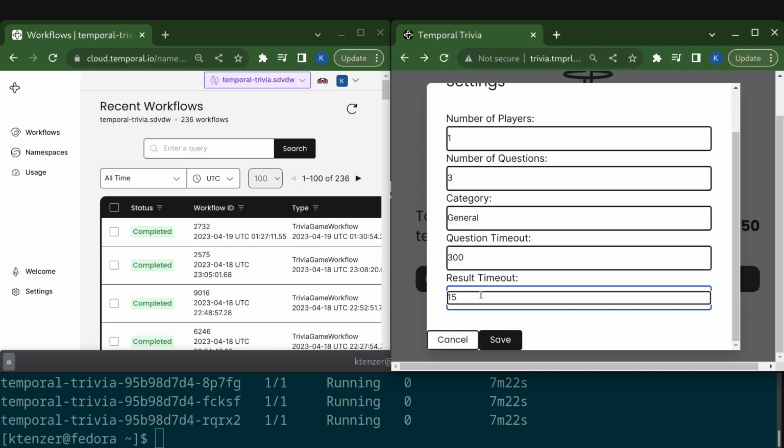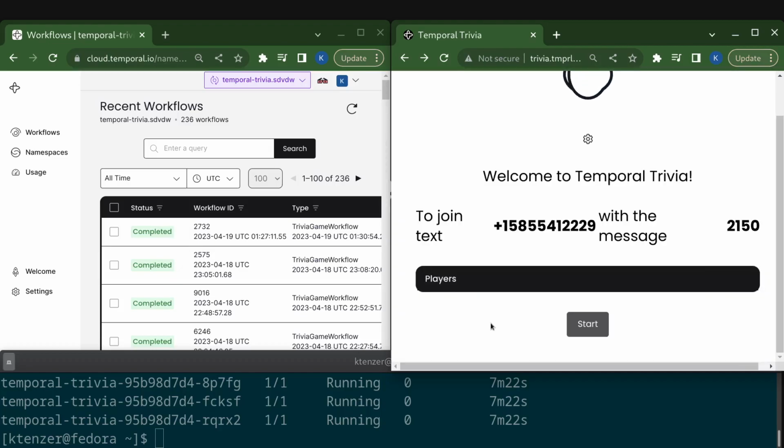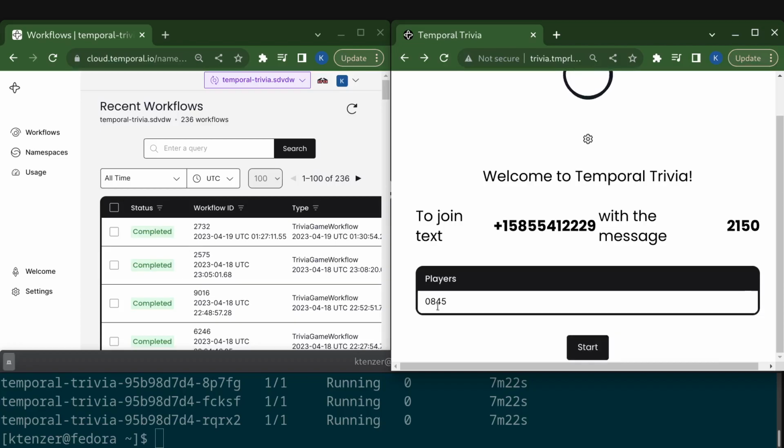And then result timeout is how long we display the results of the questions. I'm going to set that to 10 seconds. Again, both of these use Temporal timers. Okay, so I save that, and now all I have to do is open up my phone, and I'm just texting this 2150. That's going to be this iteration of this game ID. You'll see my number pop up here. There it is, and I'm ready to start the game. And so when we start the game, this 2150 will also be the workflow ID.